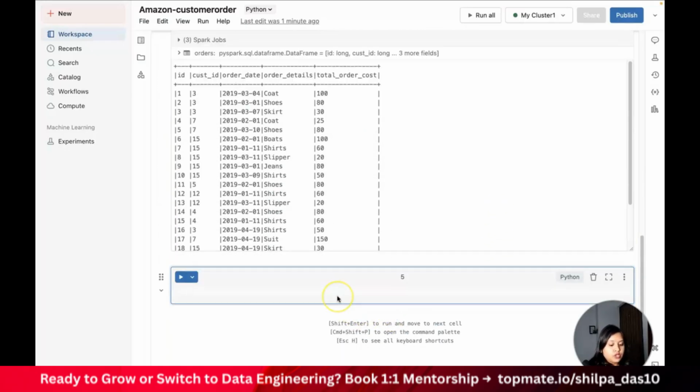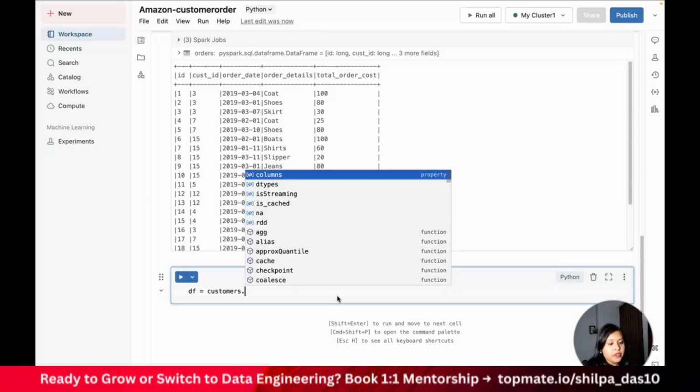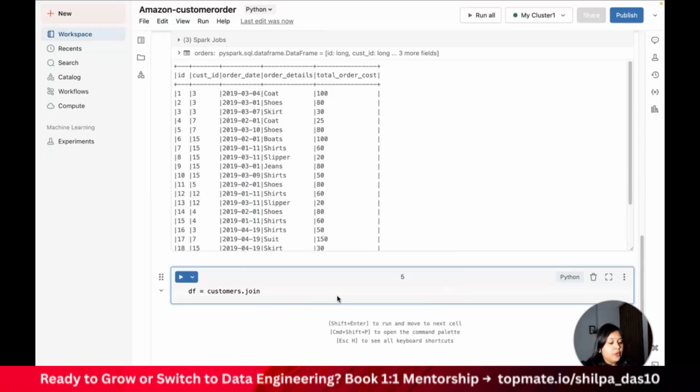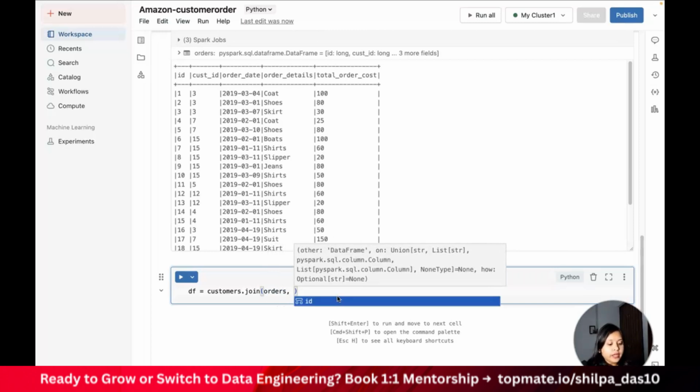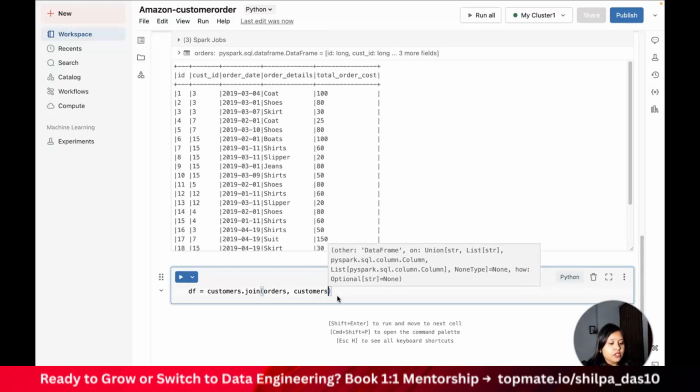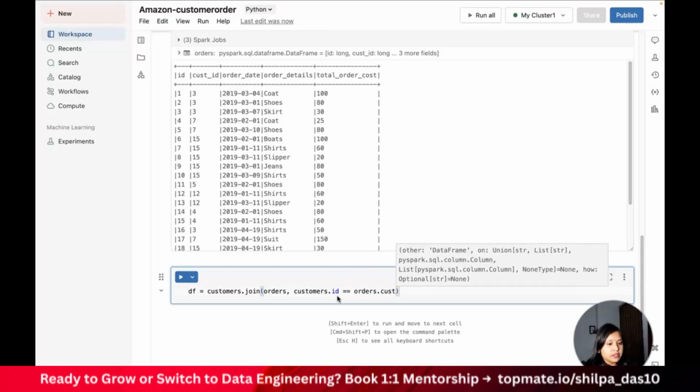Now I'll create another data frame in which I will join both tables to get my result. I have my customers data frame, which I will treat as my left table. I will join that customers data frame with my orders data frame, and on what will I be joining? If you see, the column names are different in both. So I'll use customers.id equal to orders.customer_id.